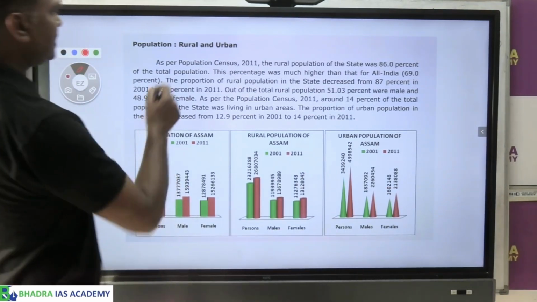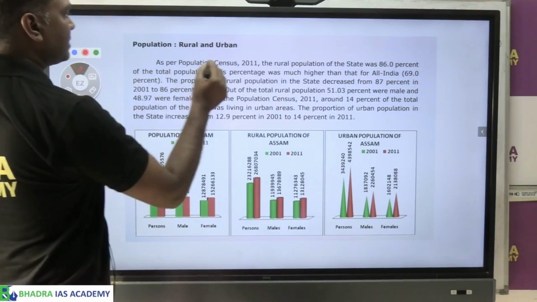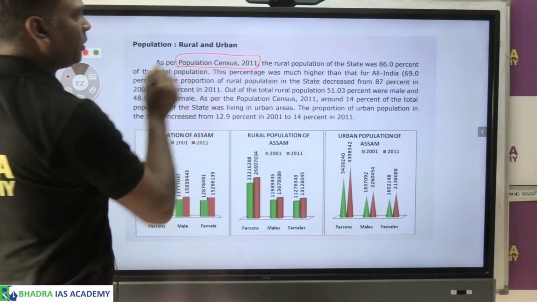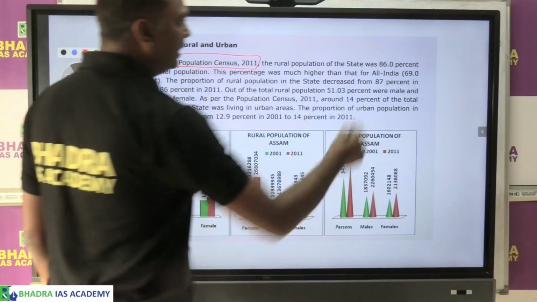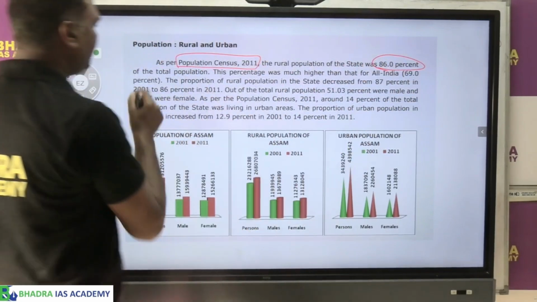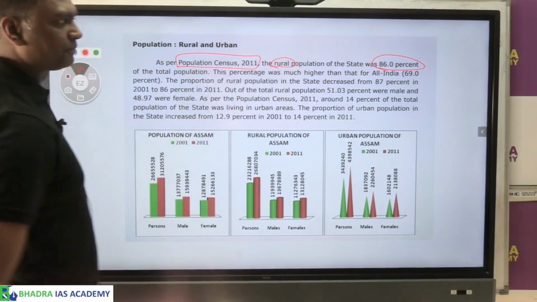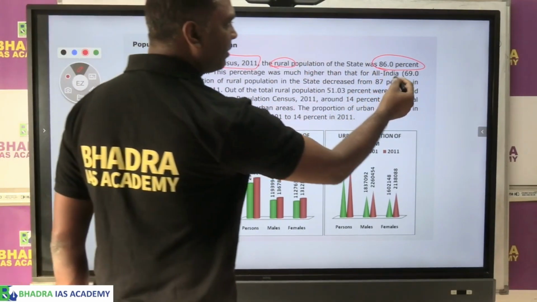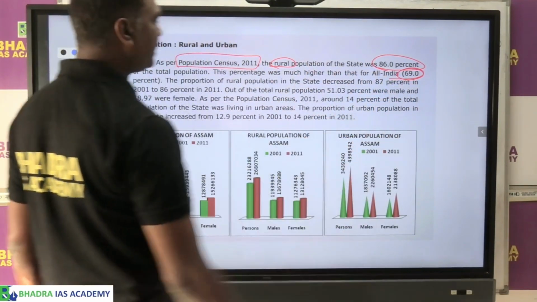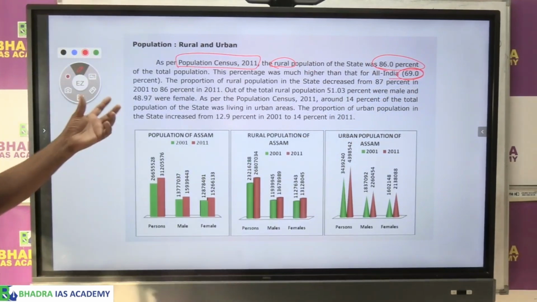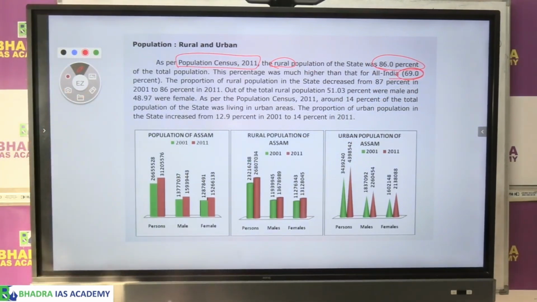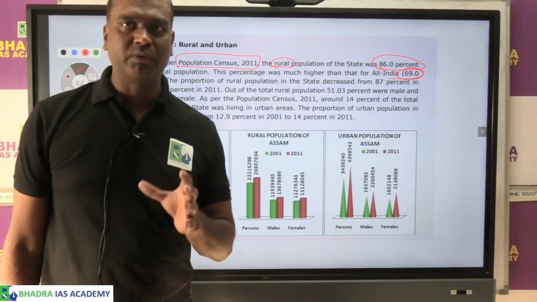So if you look at it here, as per the census 2011 population, 86% of our population is living in rural area, which is higher than the all India average of 69%. So this is really a matter of concern for our state and also for our economy.